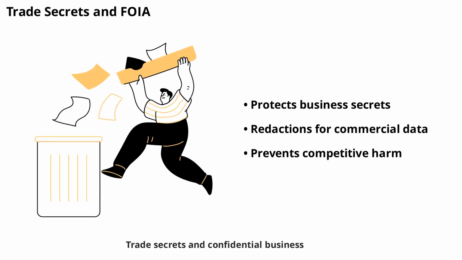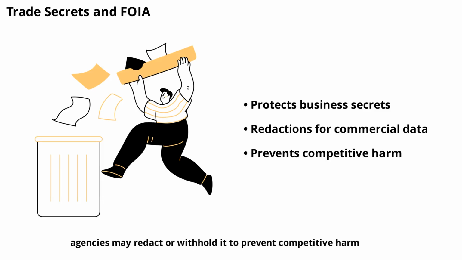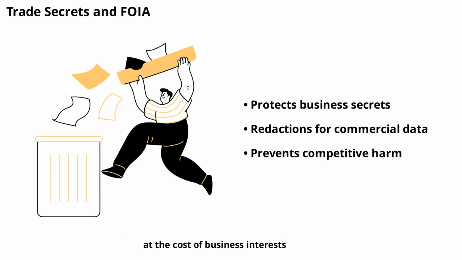Trade secrets and confidential business information are also protected under FOIA. If a record contains sensitive commercial data, agencies may redact or withhold it to prevent competitive harm. This ensures that transparency doesn't come at the cost of business interests.